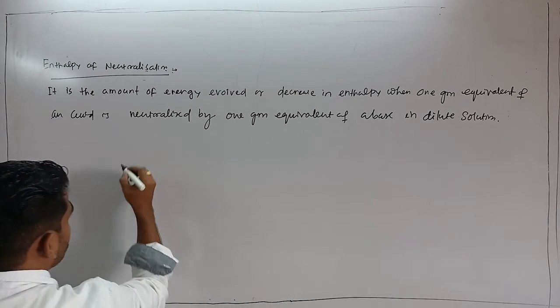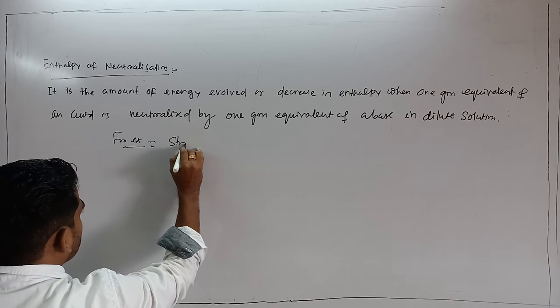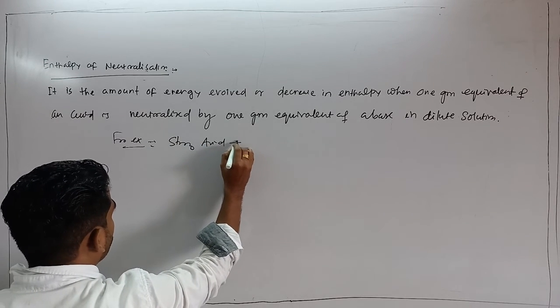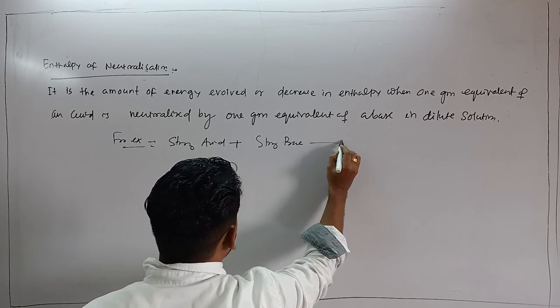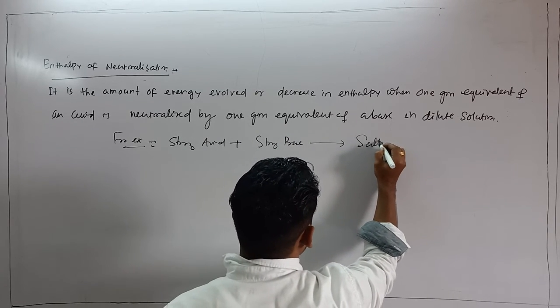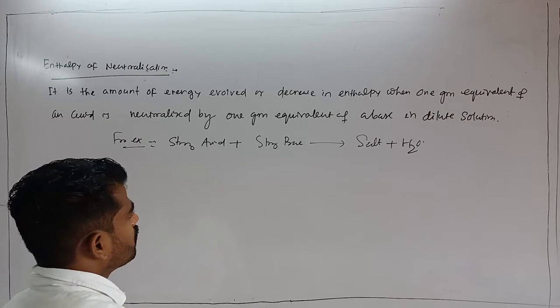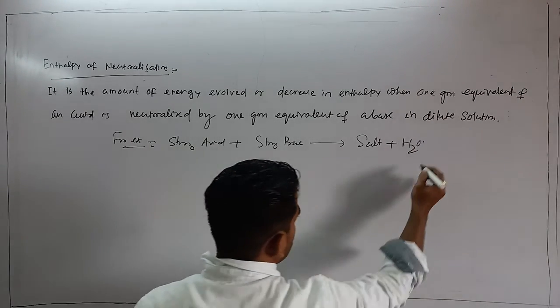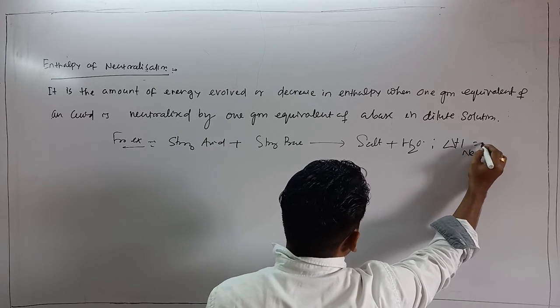For example, if I consider strong acid plus strong base giving rise to salt plus water, here this enthalpy of neutralization should be negative.